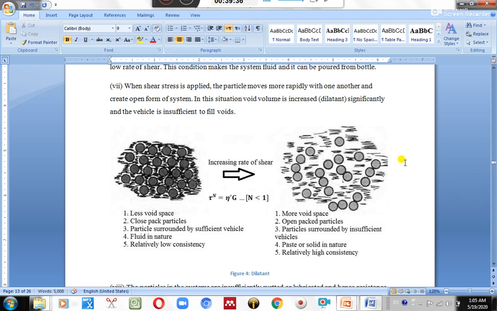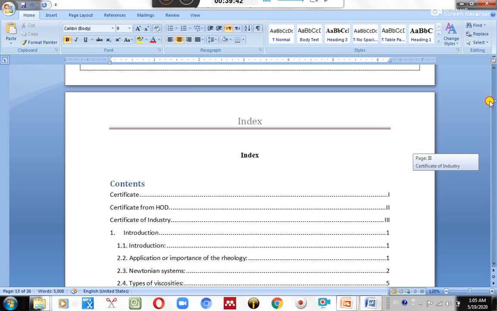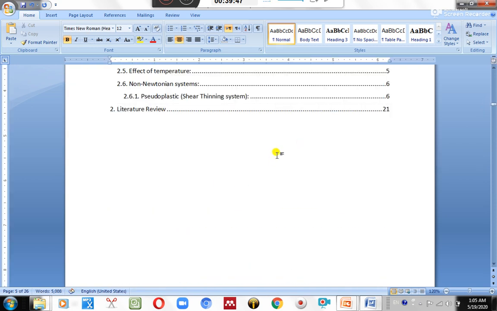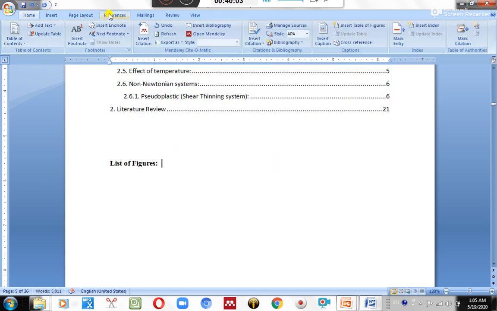Now come to any one table. This is a table. Come to this part. Again select the table. Then what do we have to do? We need to insert caption. What is this? This is not a figure. This is a table. Select over here. If we select figure, because we have already added 3 figures, it would automatically take figure 4.